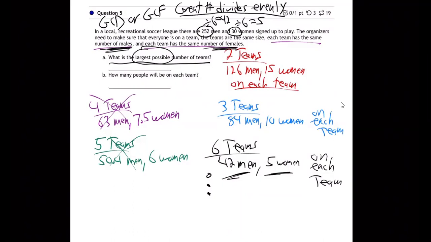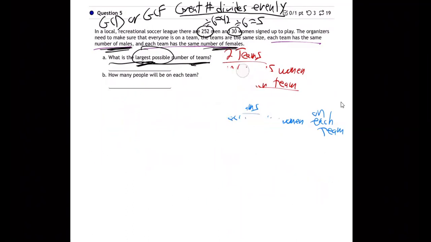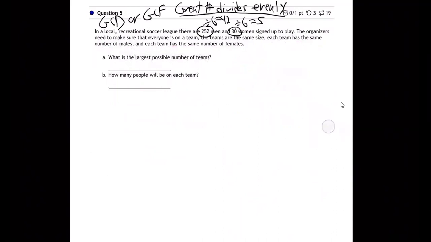That's the number of teams, isn't it? That's the largest, greatest possible number of teams, the greatest common divisor. We want to know the biggest number that divides both those numbers. This is a real life GCD, GCF problem. So we know how to do that. We're pros at that. We have all kinds of tools. We have two methods for finding the GCD and the GCF.